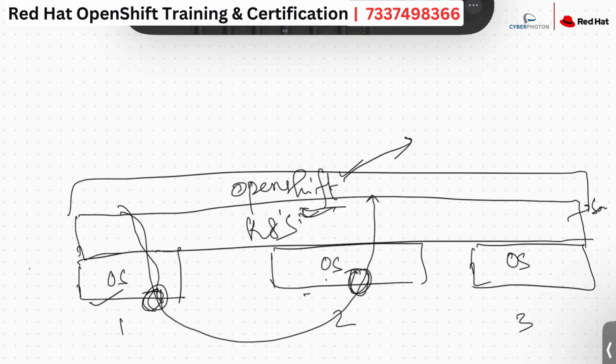So this is the OpenShift we have, and in OpenShift we also have multiple pods. The developer can deploy applications on top of this OpenShift infrastructure by deploying the applications inside the pod itself. Okay. Yep. So this is what OpenShift is.